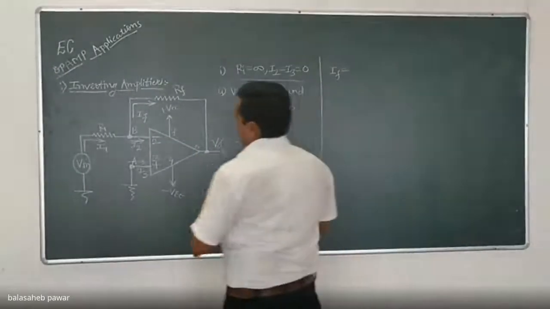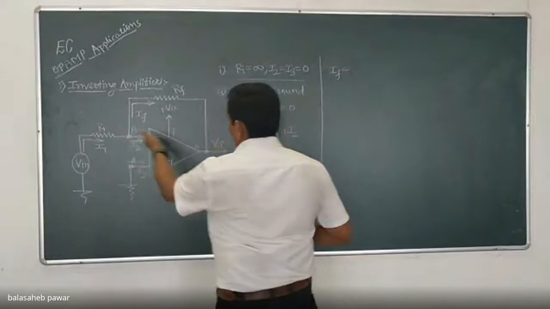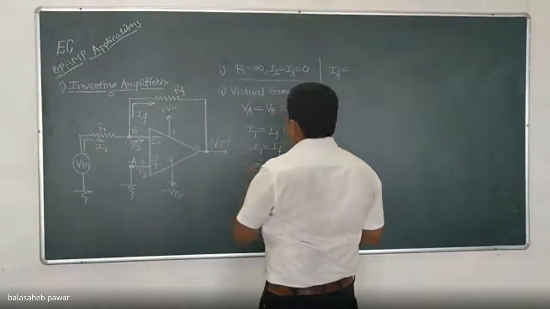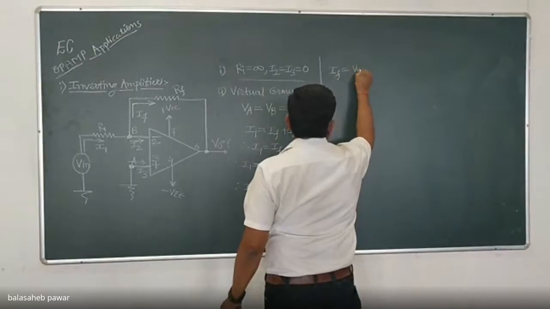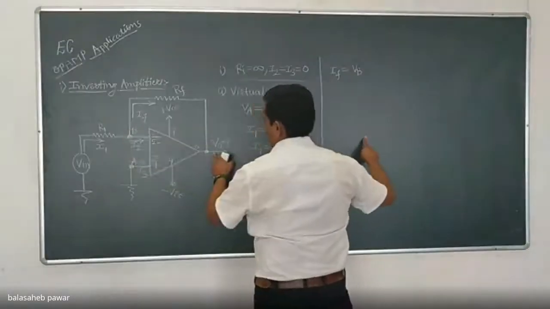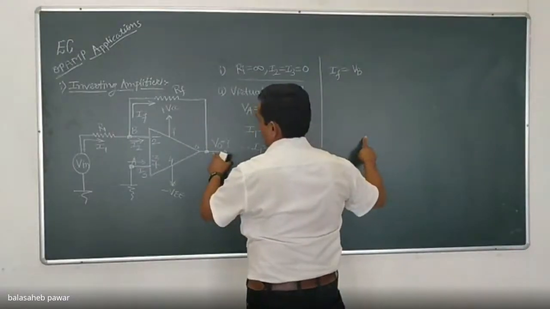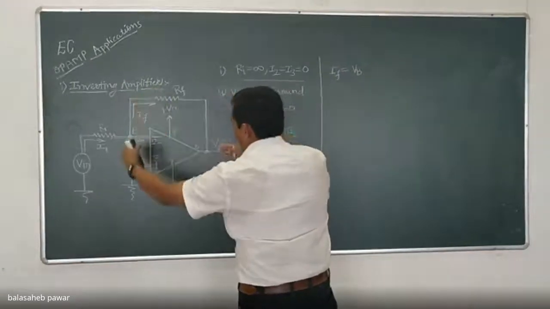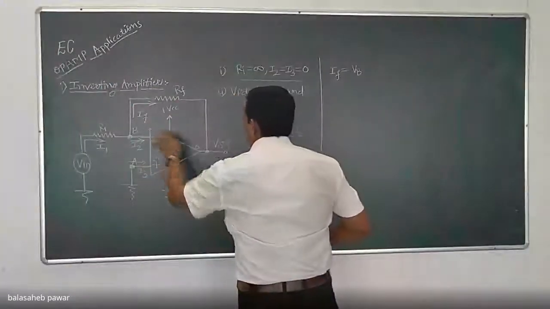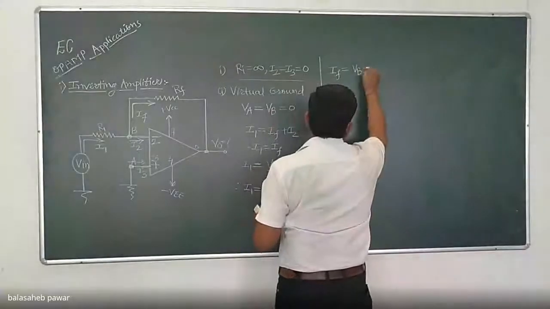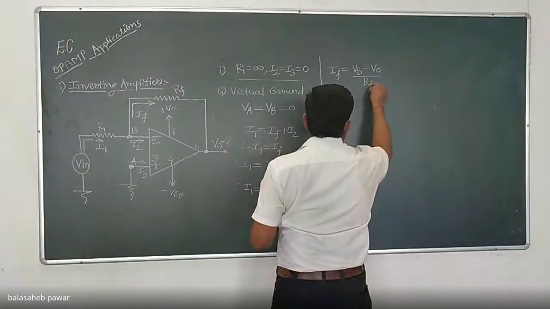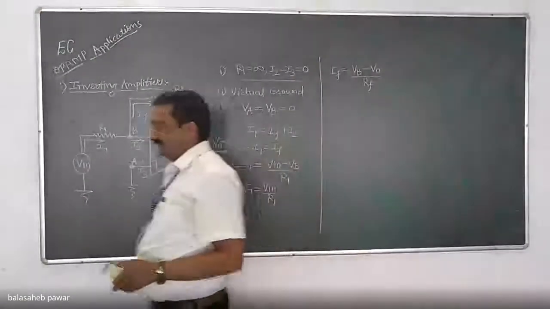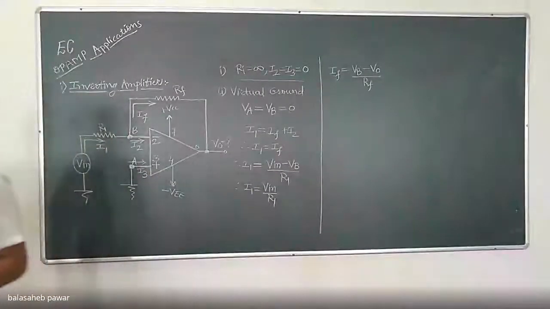The potential difference is nothing but VB minus VO, as it is connected between node B and the output. So the potential difference across that resistor is VB minus VO, divided by the resistance of that resistor, that is RF. Correct?